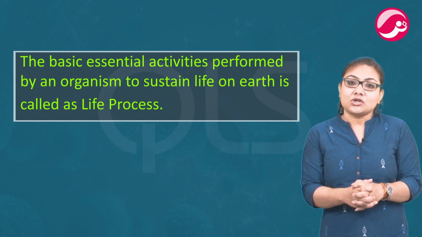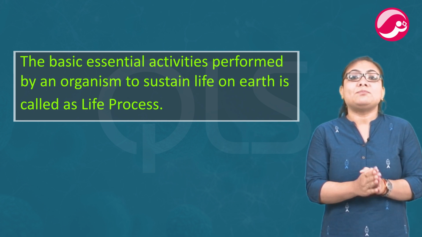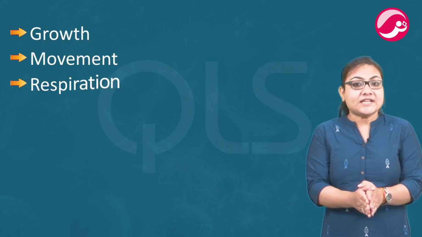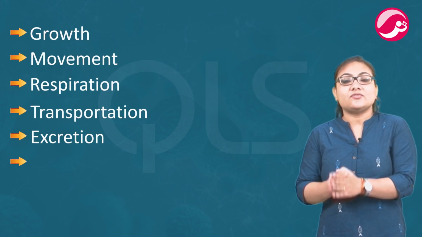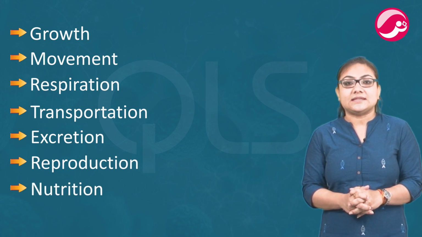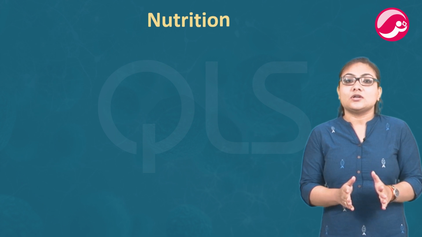There are 7 important life processes which are common to all plants, birds and animals, which include growth, movement, respiration, transportation, excretion, reproduction and nutrition. We will study each of them in detail. Now first let's talk about nutrition.